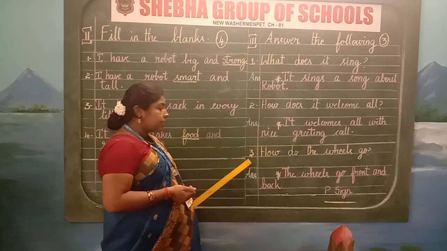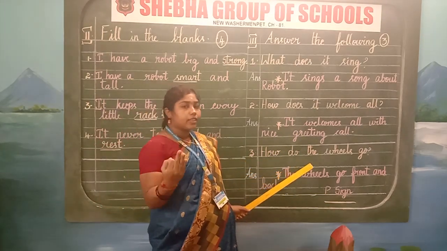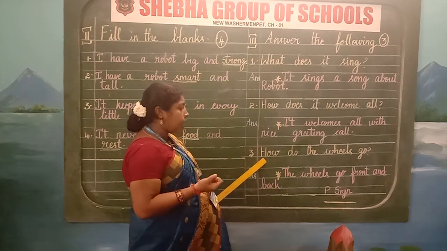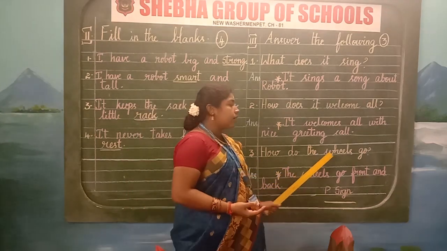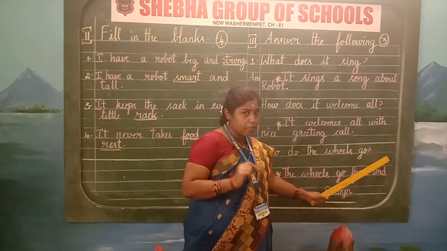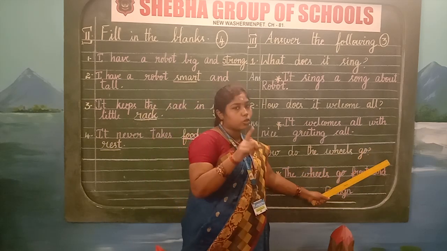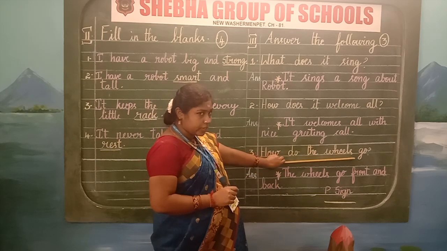Write the serial number 3 in the margin, children. Now we are going to write the third question. So start with a capital letter. I am going to read that question. How do the wheels go? Question mark. How do the wheels go? Question mark. After writing this, leave one line, children.